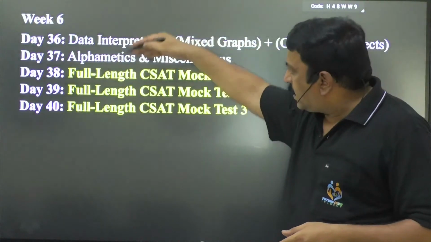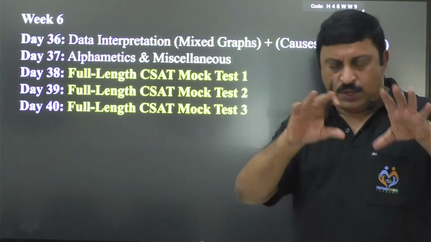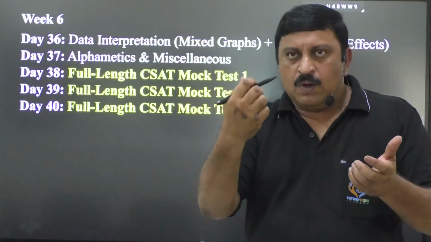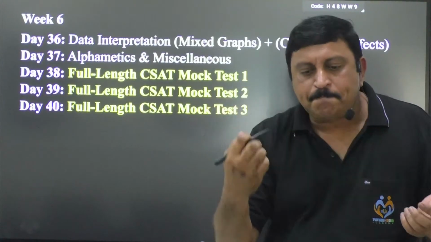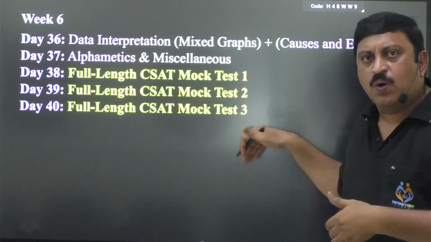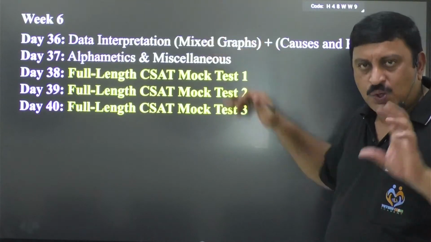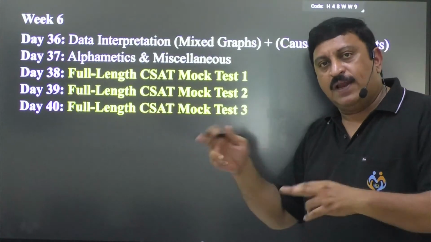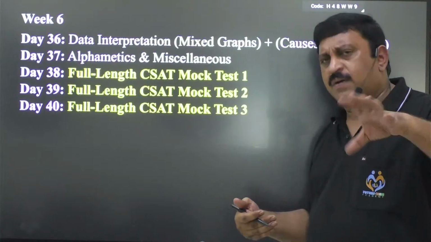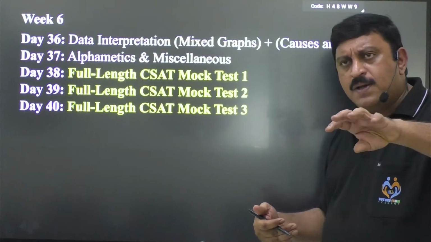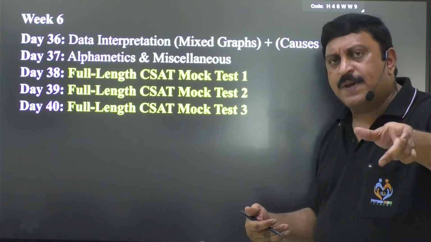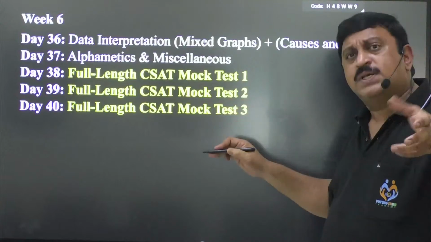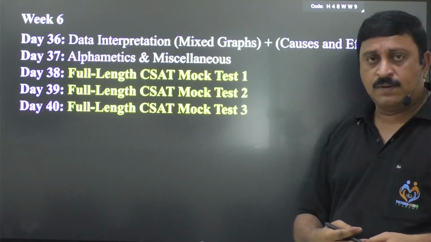The last is alphametics, which is a new topic, that is alphametics with the letters, where we have to say something like ONE plus ONE plus ONE is equal to something. So in that, what should the letters be, right? ABC into DEED, which number will that give? Numbers will not be there. Numbers are replaced by letters. That's why it's called alphametics. So one or two questions are coming, so we have to do that also, right?